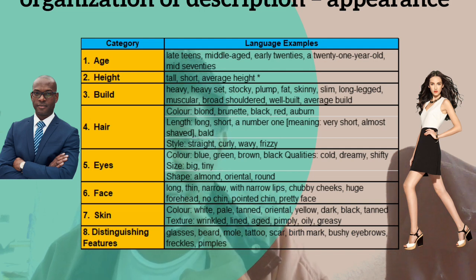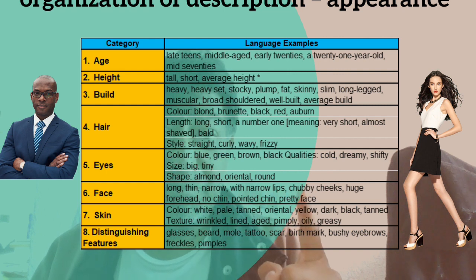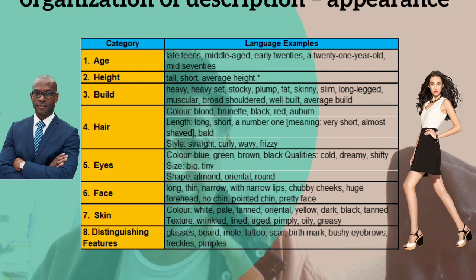The face can be long, thin, narrow, with narrow lips, chubby cheeks, huge forehead, no chin, pointed chin, pretty face. Skin, color: white, pale, tanned, oriental, yellow, dark, black. Texture: wrinkled.